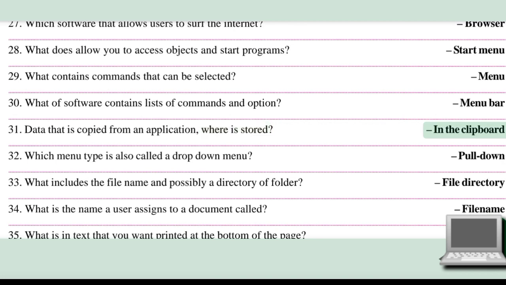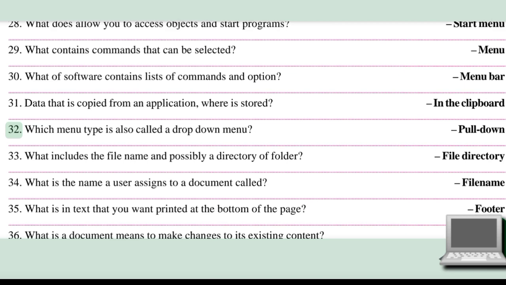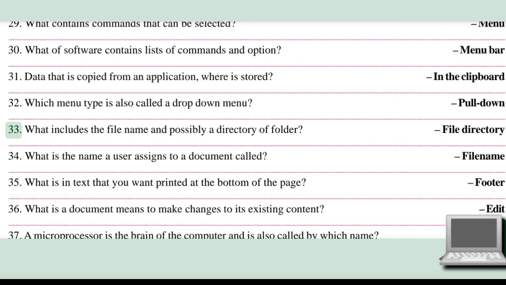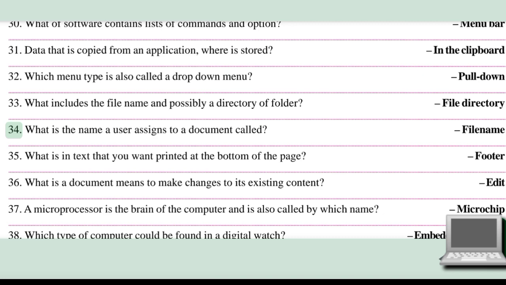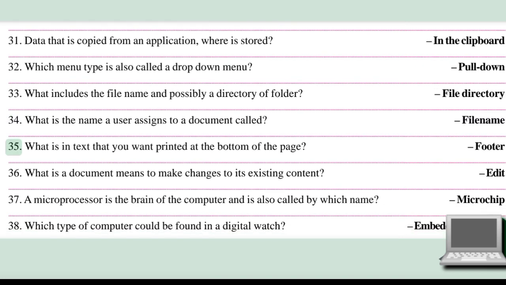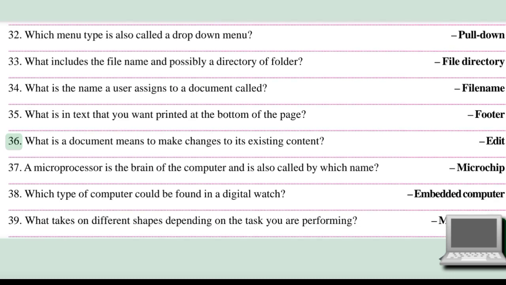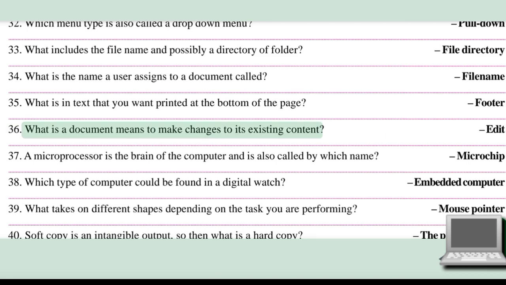32. Which menu type is also called a drop-down menu? Pull-down. 33. What includes the file name and possibly a directory or folder? File directory. 34. What is the name a user assigns to a document called? File name. 35. What is text that you want printed at the bottom of the page? Footer. 36. What does it mean to make changes to the existing content of a document? Edit.